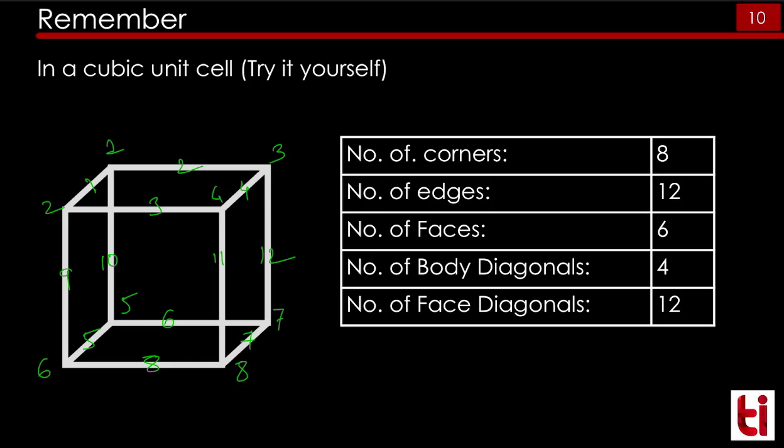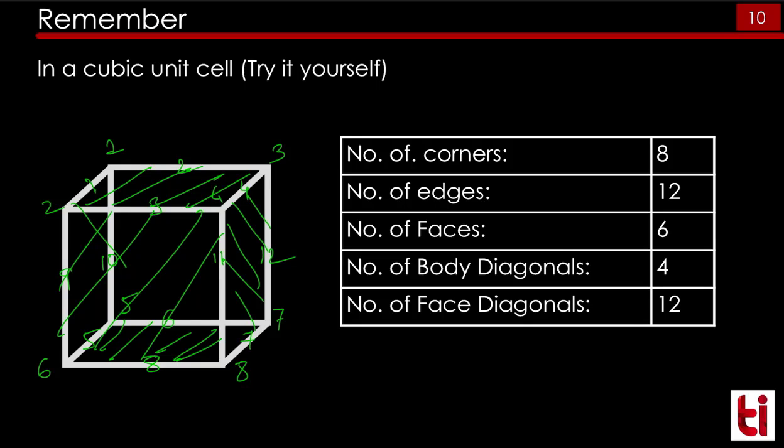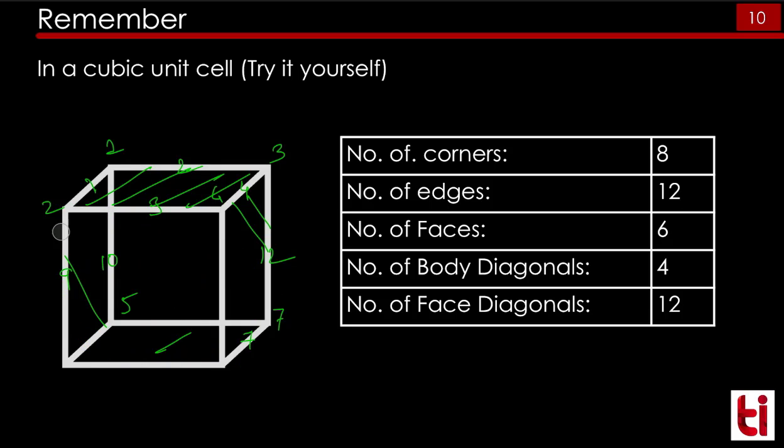It has 6 faces: 1 on the top side, 1 on the bottom side, 1 on the front side, 1 on the back side, 1 on this side, and another on this side. So there are 6 faces. There are 4 body diagonals.